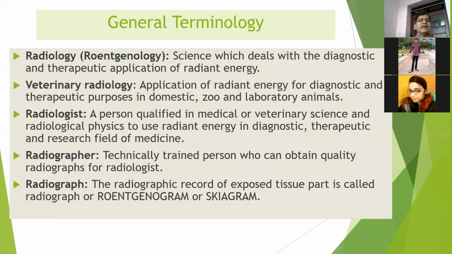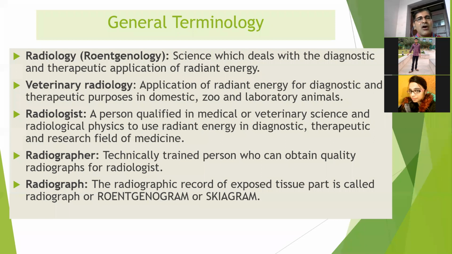Okay. Then, in brief, some terminology that we generally use in radiology. First, what is radiology? It is a science that deals with the diagnostic and therapeutic application of radiant energy. And the next term is veterinary radiology.